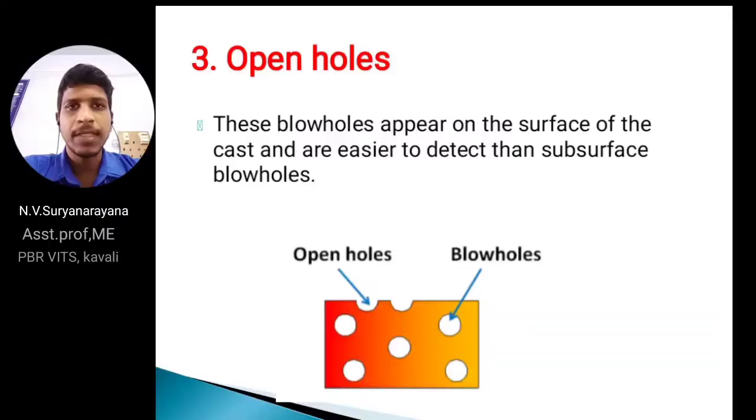Classification of gas porosity defects. In this figure I am showing that the upper one is open holes, open to atmosphere. Why are we calling them open holes? Because they are open to atmosphere. Next, blowholes or subsurface blowholes. These are visible only by using analysis.